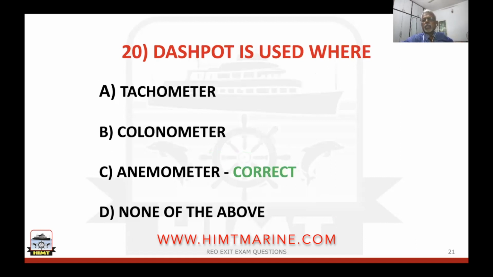Dash pot is used in tachometer, colorimeter, anemometer, none of the above. As you are aware, each meter here is for a specific purpose. So here anemometer, the wind direction and wind force, that is the right answer where dash pot is used.